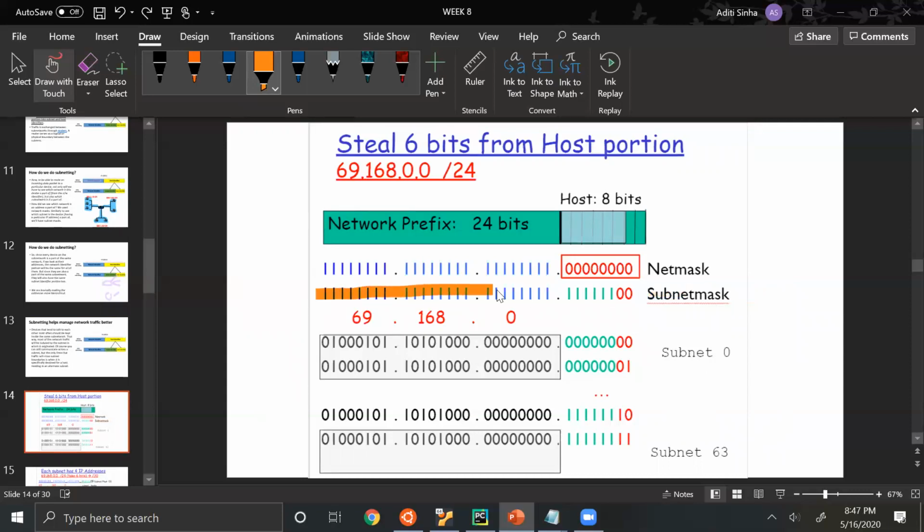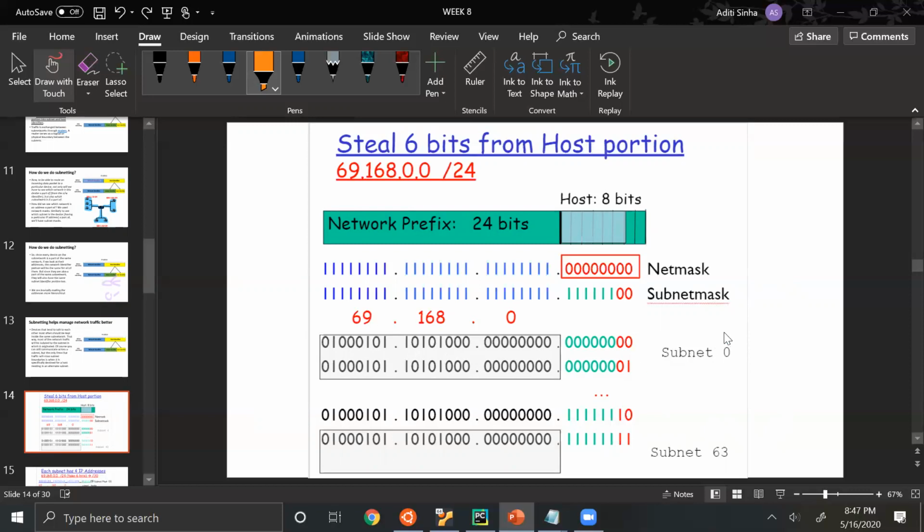So this will be our subnet mask. And because we have stolen 6 bits now, there's only 2 bits left for the host portion, which means we can have 2 raised to 2 minus 2 hosts on each subnetwork, because even if you have made subnetworks, the first and the last address will be reserved.